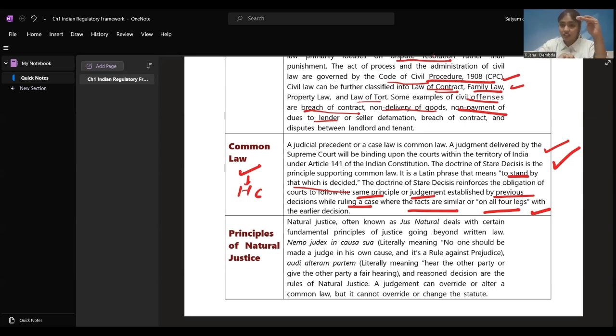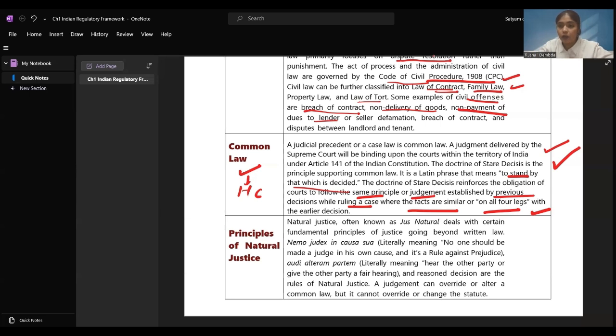Supreme Court is the highest authority. Whatever they give the judgment becomes the law. It becomes the common law. It is going to be followed by all the cases, by all the people on all the courts that are there. If the facts are similar, or the case that has been mentioned is similar, or on all four legs, meaning all the situations are the same to it, then it becomes a common law.